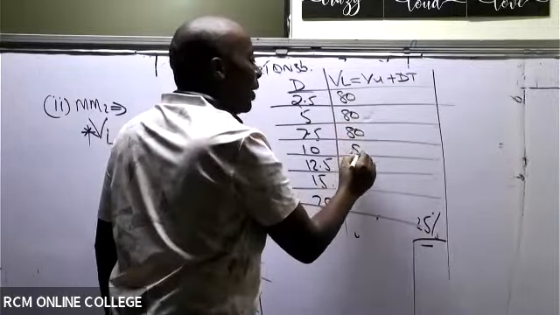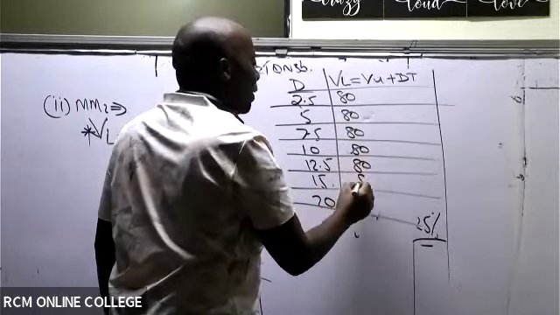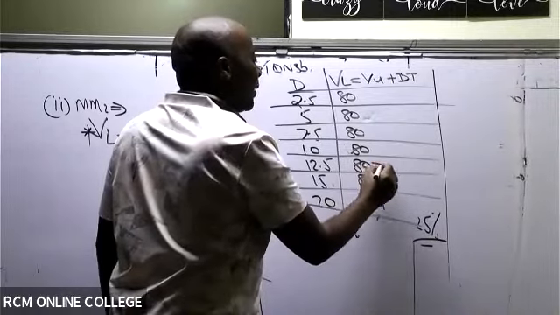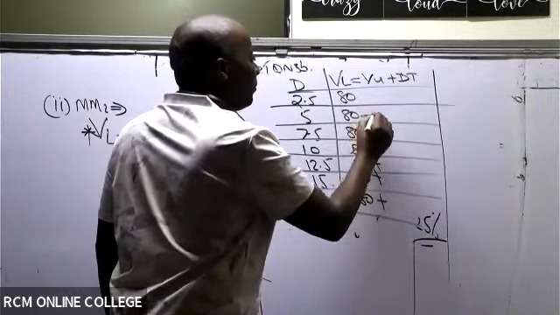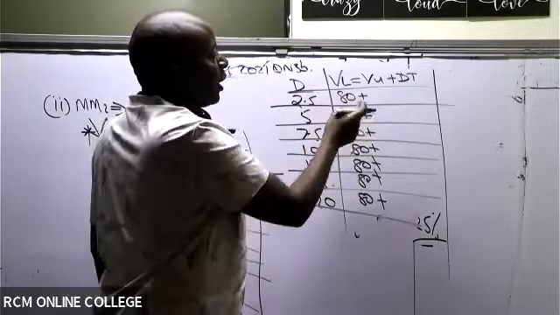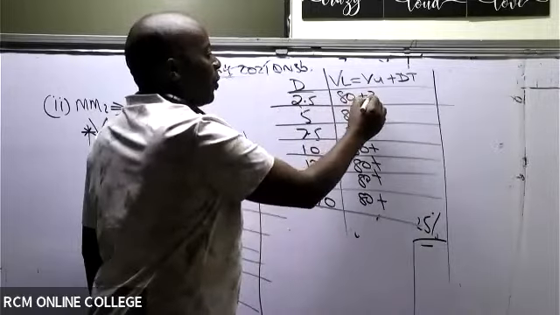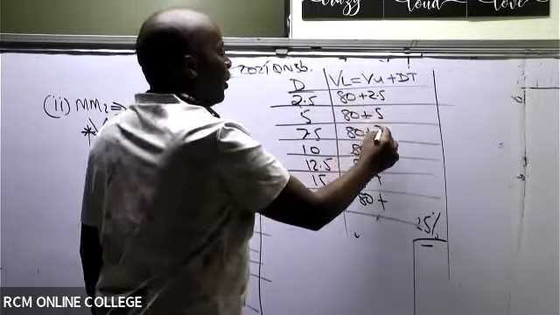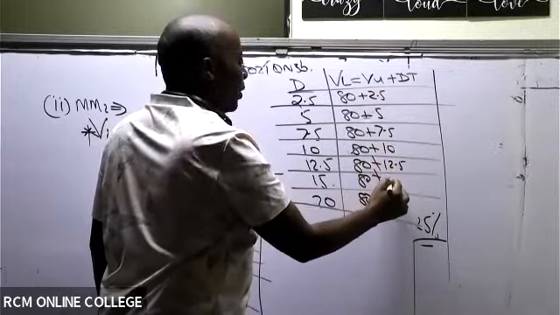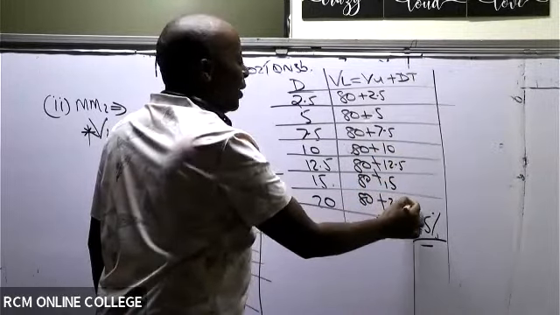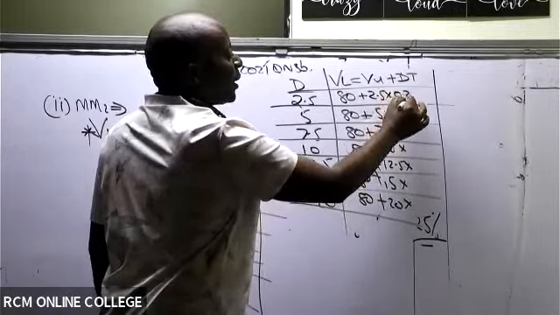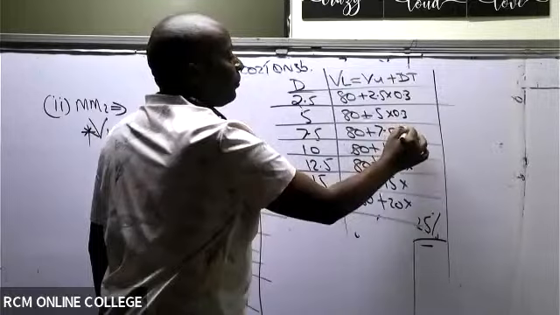So all over we will have 80. This does not fluctuate as debt fluctuates, because the unlevered firm does not have any debt. But now when we move from unlevered to levered, then we have these debt amounts: 2.5, 5, 7.5, 10, 12.5, 15, 20. So you come and multiply this with our rate. So tax has been given to us as 0.3, 30%.